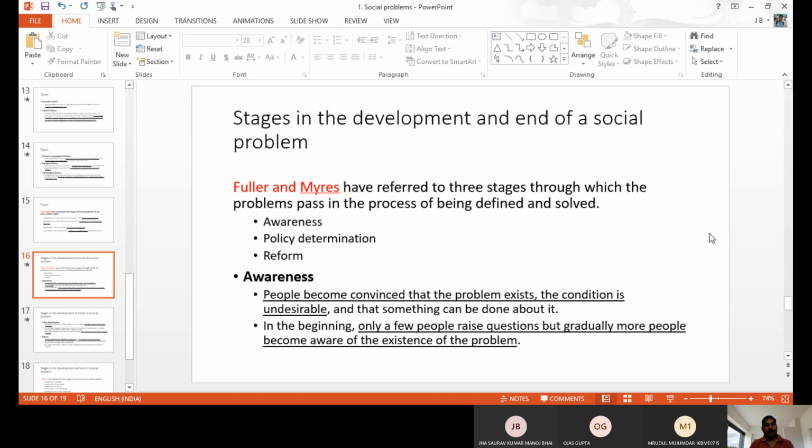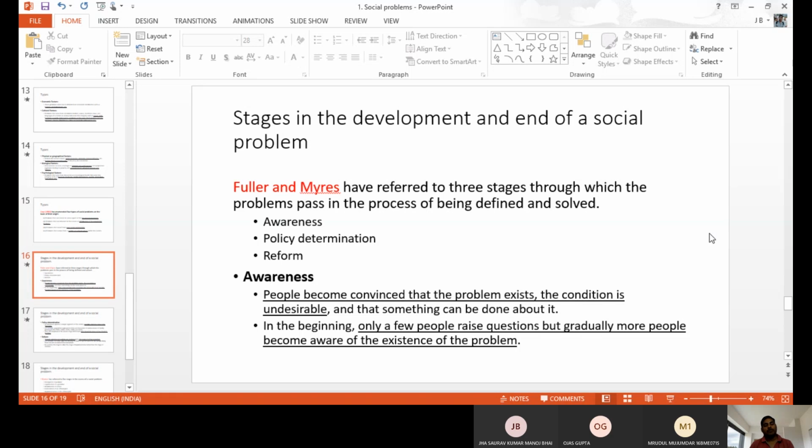When the government and the people become aware of the issue, that is the initial stage of the social problem. Slowly, the next stage is policy determination. So the expert committee will decide and plan something. They will create some policy programs to solve the issue. That is the second stage of development and end of the social problem: new policy introduced by the government.